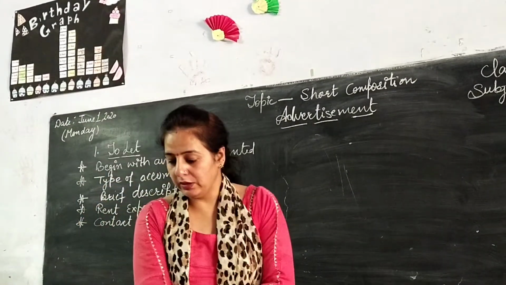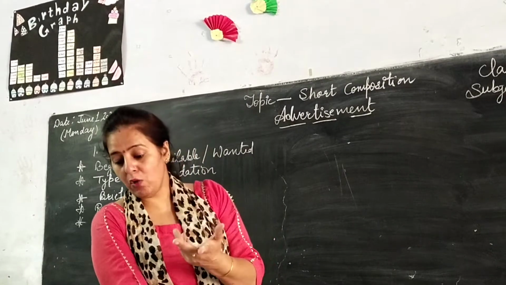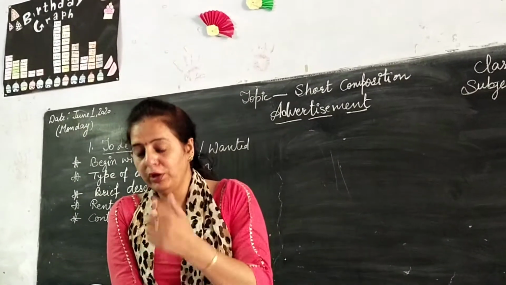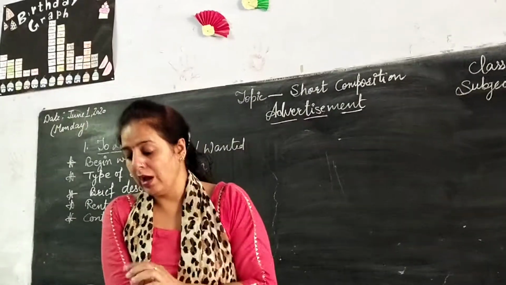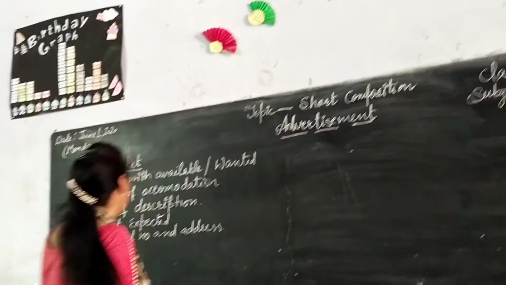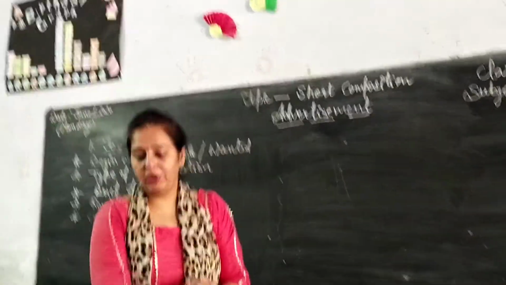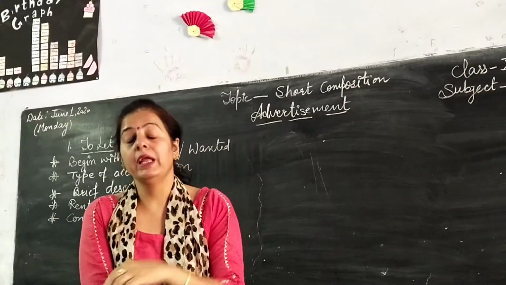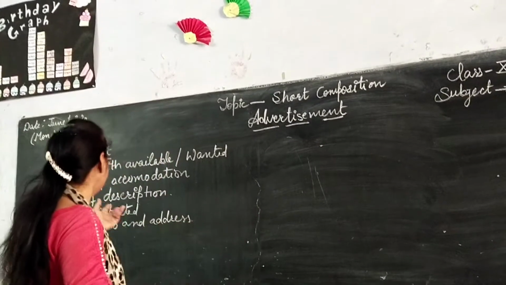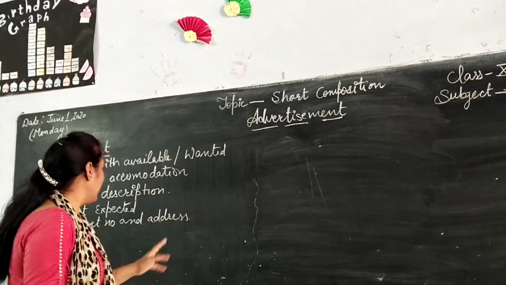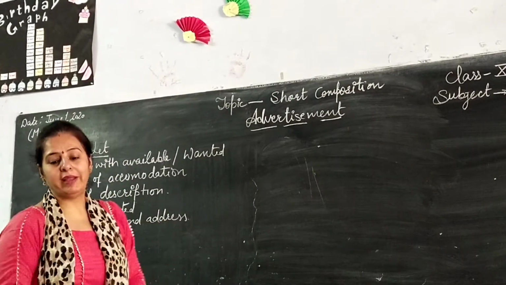And then after, available. For example, now you are going to give your building on rent. I told you that you want to let out a flat, so you will start the advertisement with the word available. Available, a 3 BHK flat in the area. Which area is it? You tell the type of accommodation, a 3 BHK flat, and you can give any address.